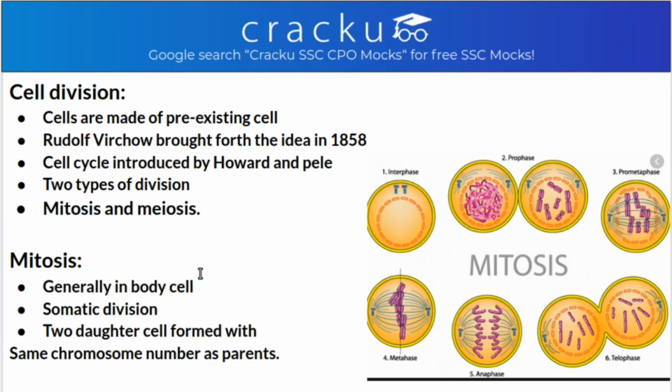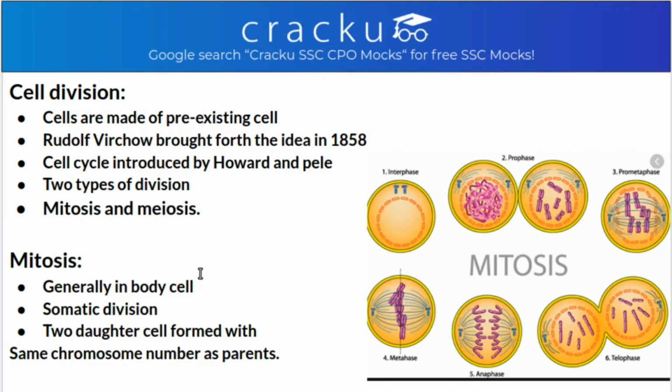And there are 2 modes of cell division, mitosis and meiosis. What is mitosis? Mitosis is diploid division. Mitosis occurs in the body cells or the somatic cells, and it is also called somatic division. In this, 2 daughter cells are formed with the same number of chromosomes as the parent cell.